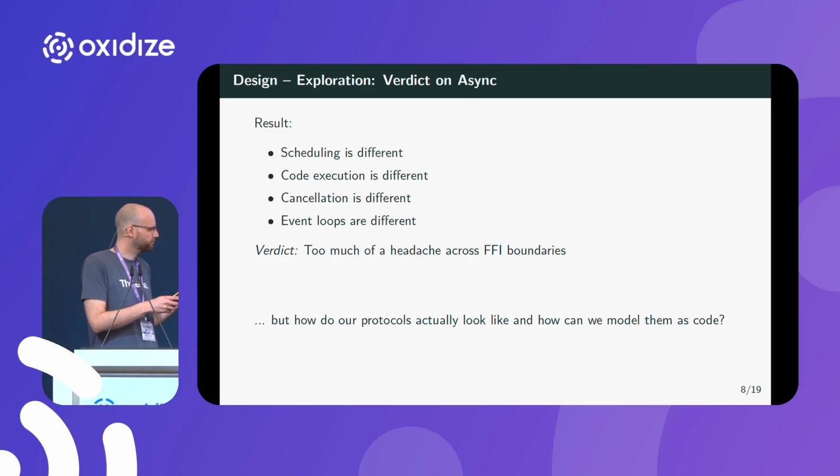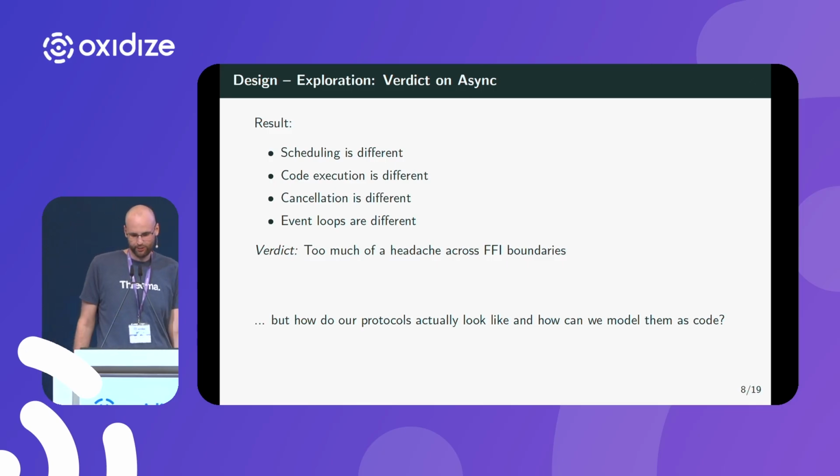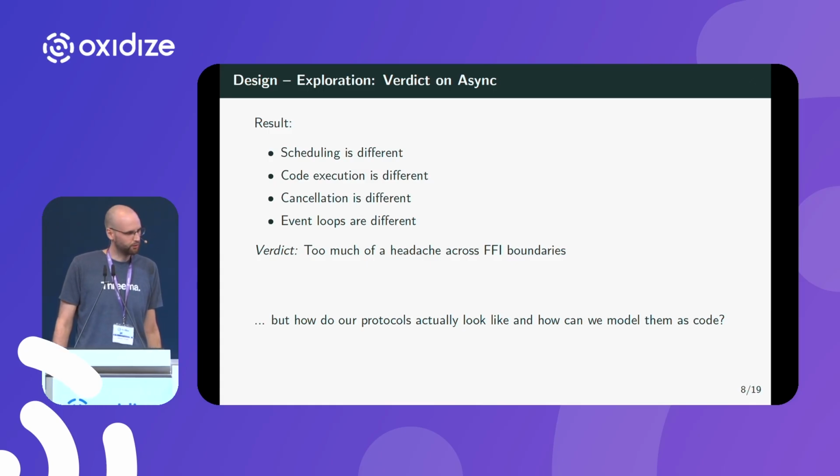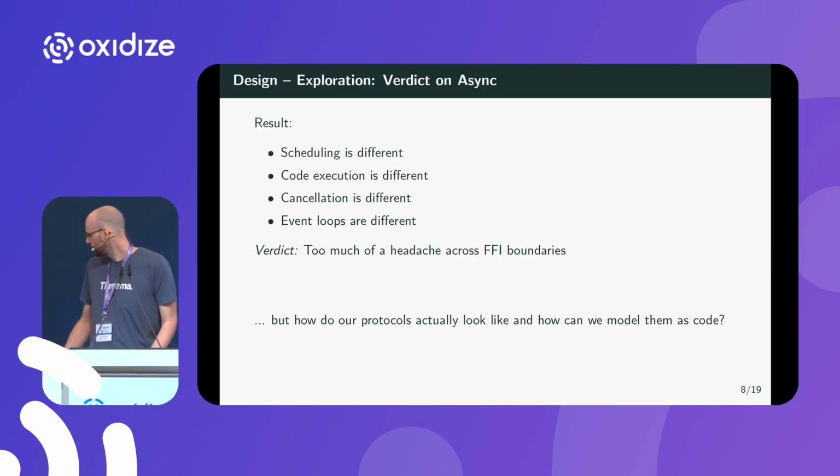But here's the thought. Maybe it would be an interesting concept to get a standardized async await across programming languages. Just a thought. So if we don't want to use async await, what kind of API design could we apply then? Well, to figure that out, let's take a look at how our protocols actually look.